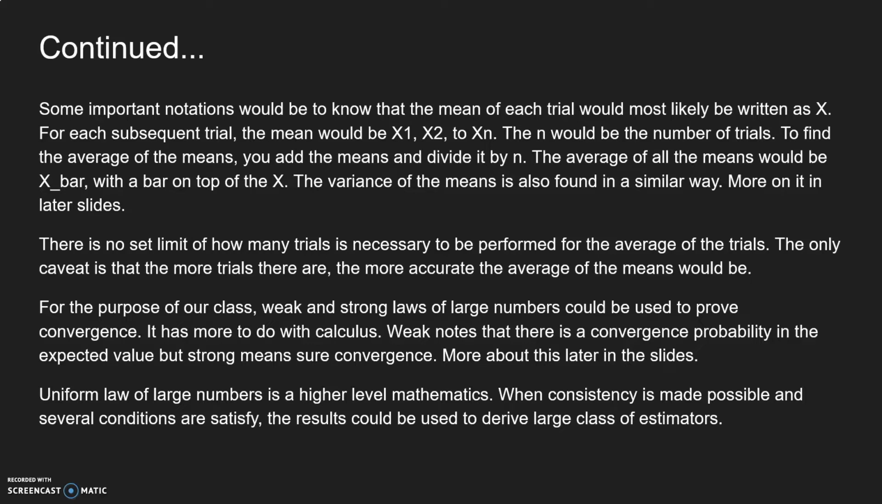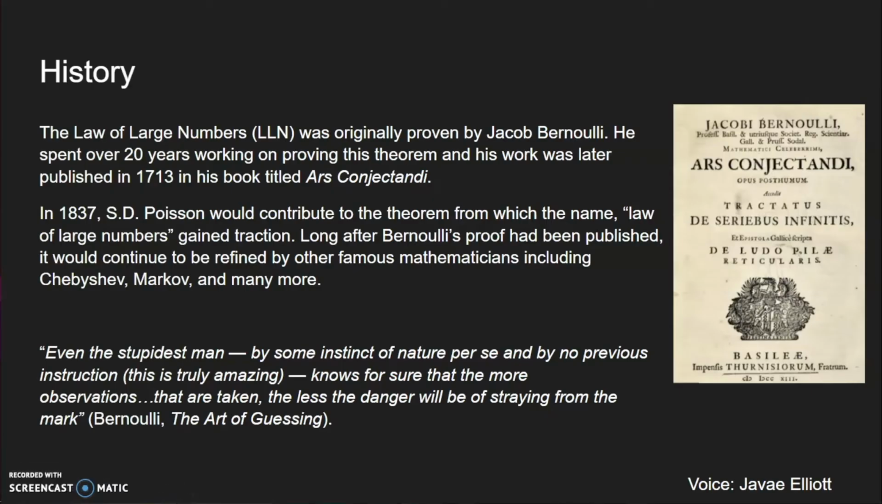Uniform law of large numbers is a higher level of mathematics. When consistency is made possible and several conditions are satisfied, the results could be used to derive a large class of estimators. Okay, so the law of large numbers was really proven by a man named Jacob Bernoulli.